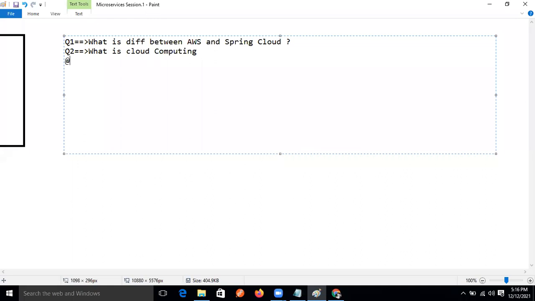And question number 3: what are the different types of IP address?